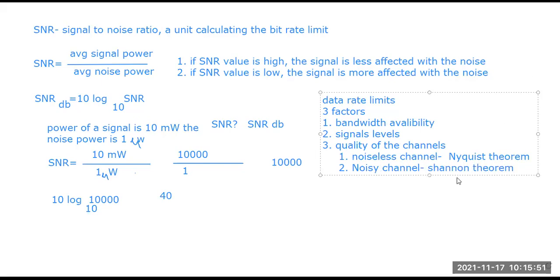I think you have heard these two terms, Nyquist theorem and Shannon theorem, in previous semesters where you studied basic electrical and electronics. These two theorems are used to calculate the data rate limit, one for the noiseless channel and the second for the noisy channel. Now, coming to the first part, the noiseless channel, that is the Nyquist theorem.